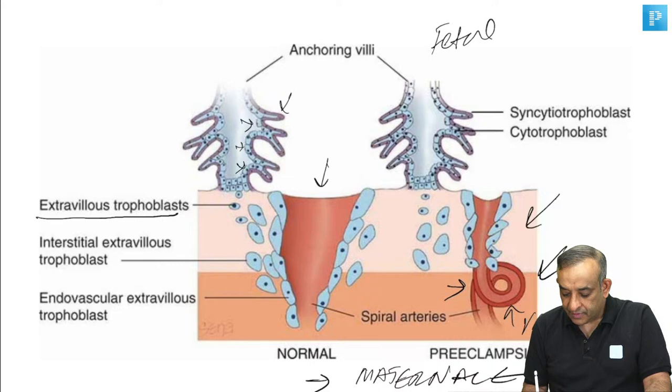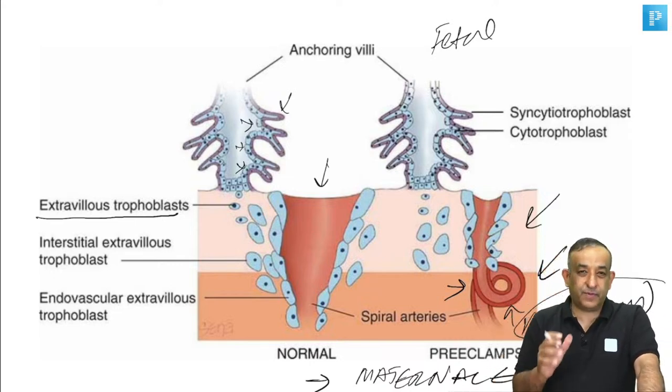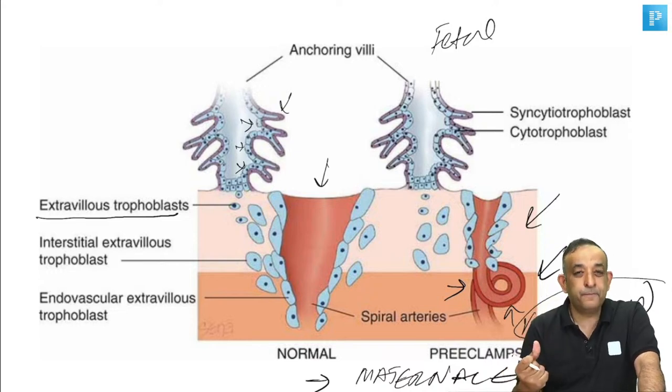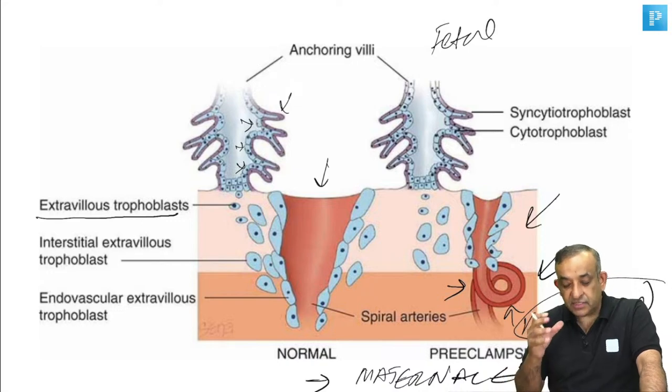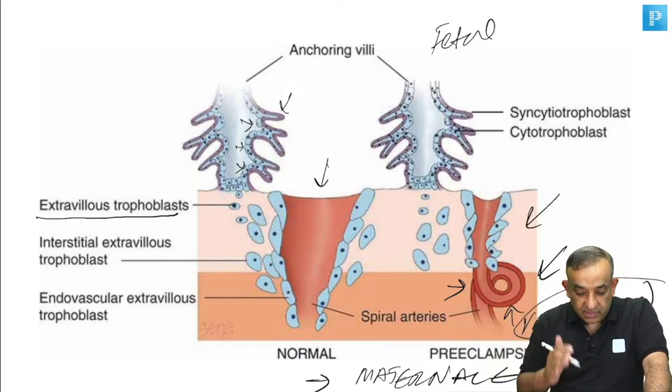Look here, this is the vasospasm, please. The basic pathology of preeclampsia is vasospasm. Why is it happening? Because of persistence of the smooth muscle layer. Why? Because of inadequate trophoblastic invasion. So this vasospasm is the reason why the mother increases her blood pressure. Now, this is one part.